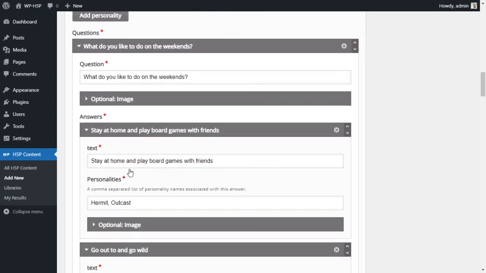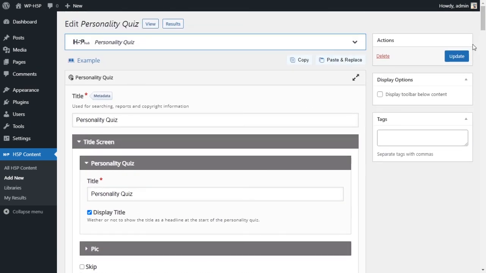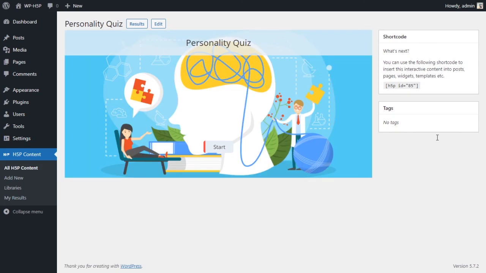So my only assumption is that there is a hierarchy here, and because we had 4 hermits and 4 outcasts, it chose hermit over outcast as the results. So we can test this out by changing one of our answers. So we'll choose 3 hermits and 1 outgoing. Then we will have 3 hermits, 1 outgoing, and 4 outcasts.